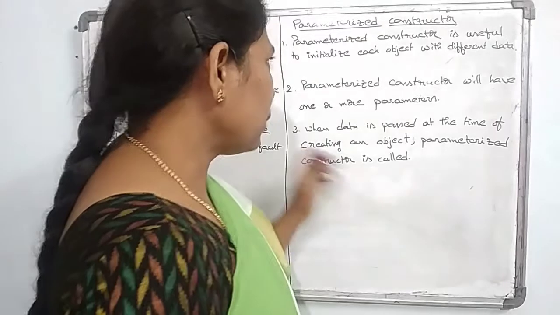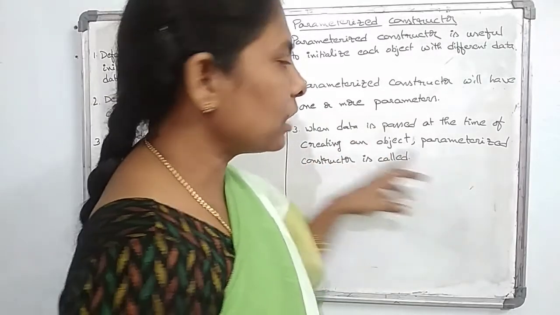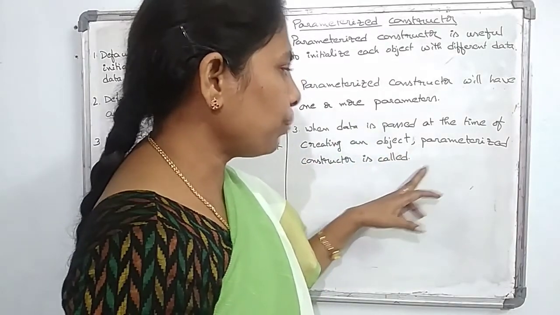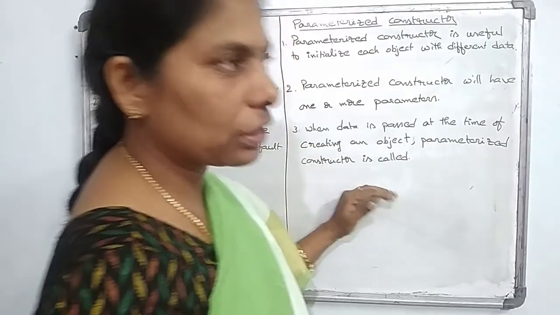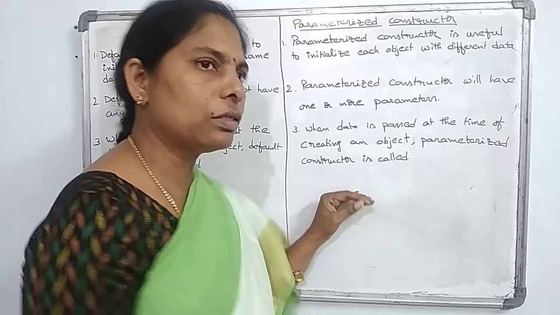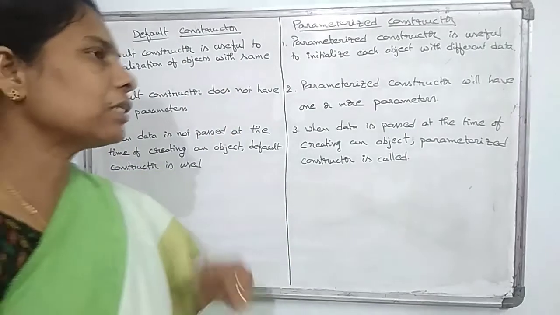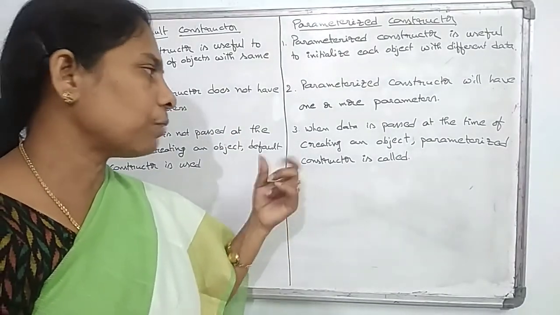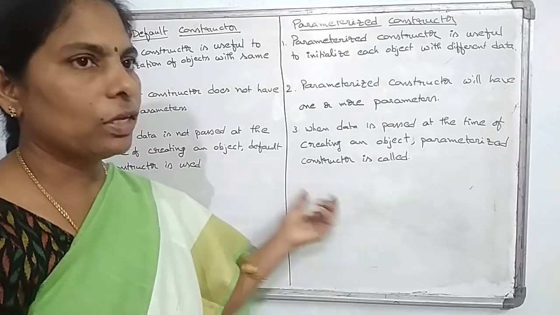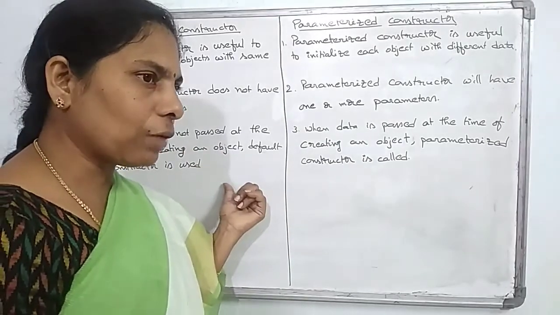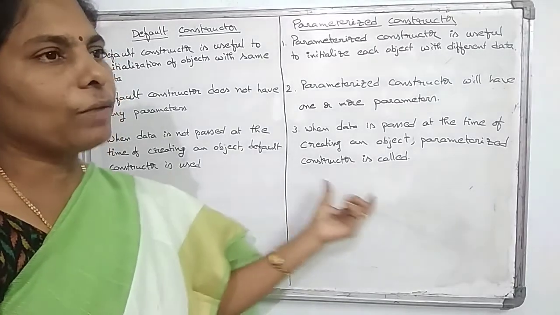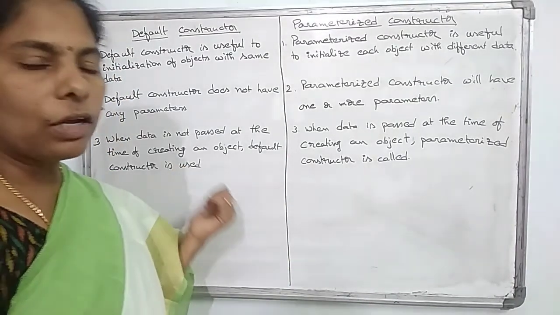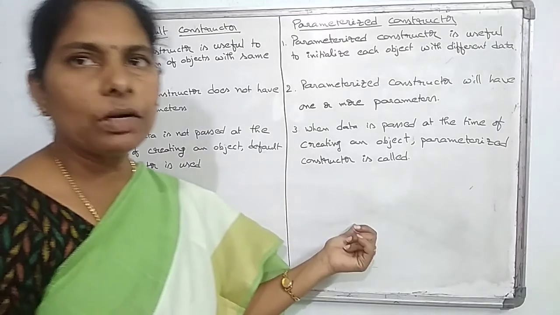In the parameterized constructor, when data is passed at the time of creating an object, the parameterized constructor is called. So that means in the main function, whenever you are creating the objects, if the object creation contains any parameters, then it will come under the parameterized constructors. If the object does not have any parameters, then it will become the default constructor. So these are the main differences between the default constructor and the parameterized constructor.